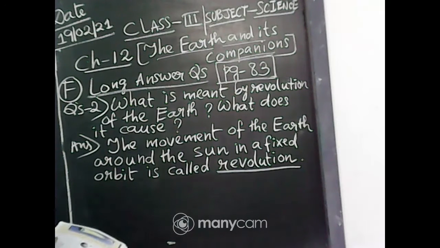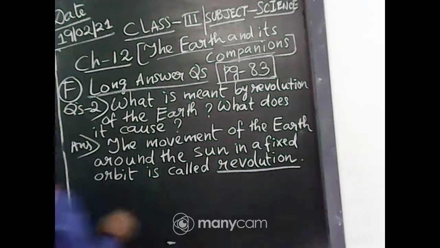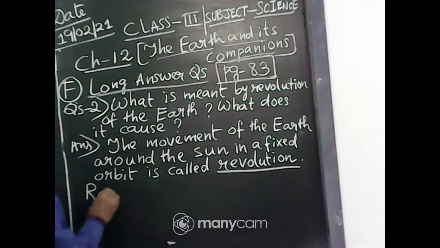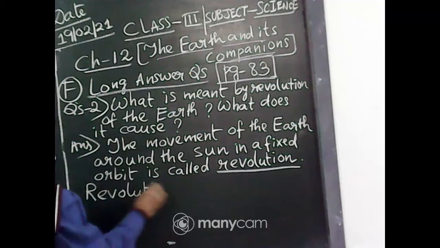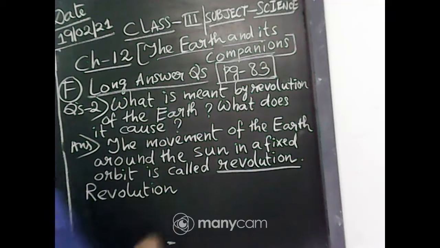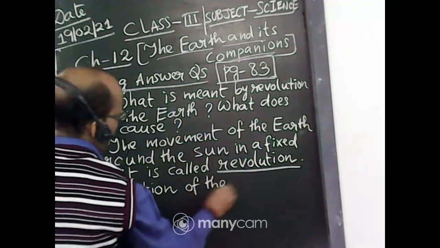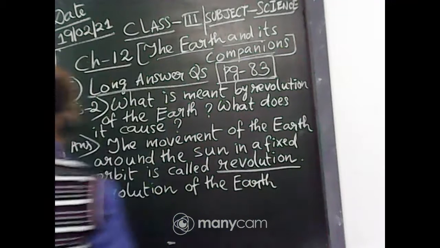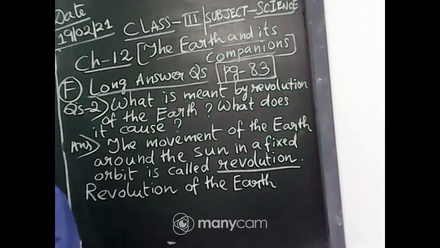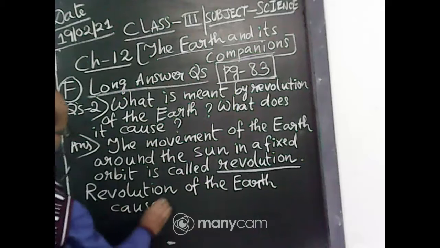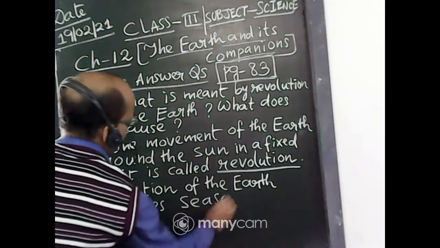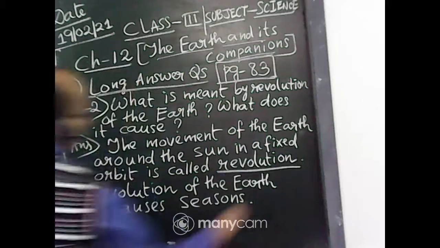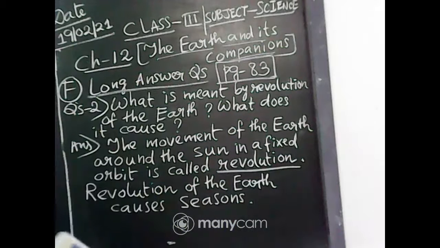Then along with it you will write what does it cause. Revolution of the earth causes seasons. Very good answer. You know this one, you have already read it before. Revolution of the earth causes seasons. So the answer is completed now.